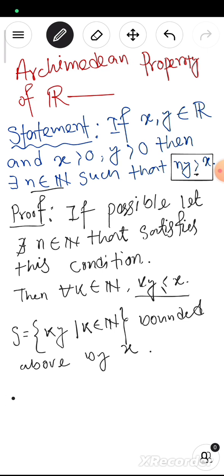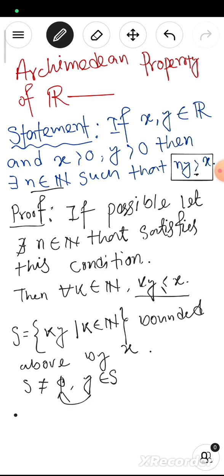We also say that S is non-empty. Why? Because k belongs to the natural numbers, so we can take k equal to 1, 2, 3, 4 and so on. If we take k equal to 1, then y belongs to this set S. So S is non-empty. We can say that.